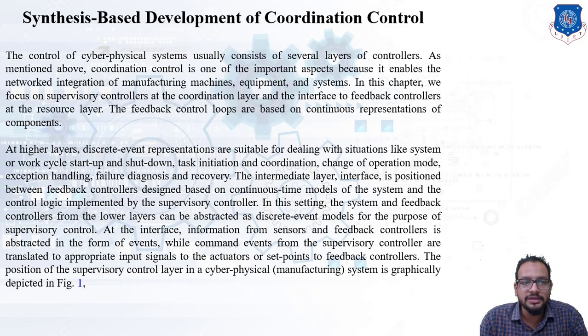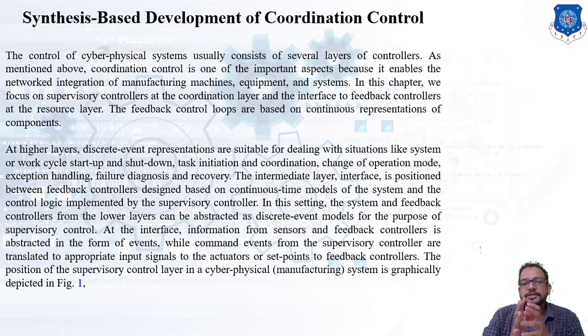In this topic we are basically going to focus on the supervisory controller at a coordination layer, and the interface is provided to a feedback controller at the resource layer. The most important thing is that there is also an intermediate layer which is going to provide an interface and is positioned between a feedback controller designed based on a continuous time model and a control logic implemented by the supervisory controller. So the system and the feedback controller from a lower layer can be abstracted as a discrete event model for the purpose of the supervisory controller.